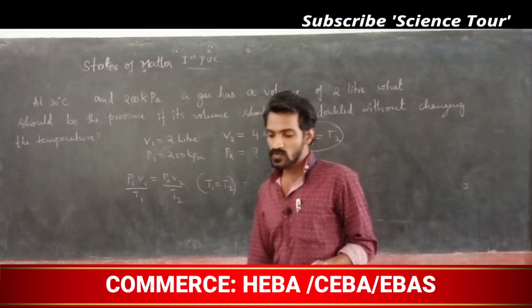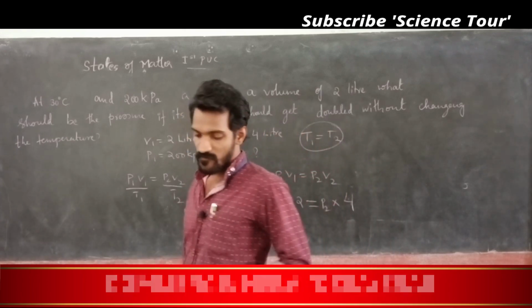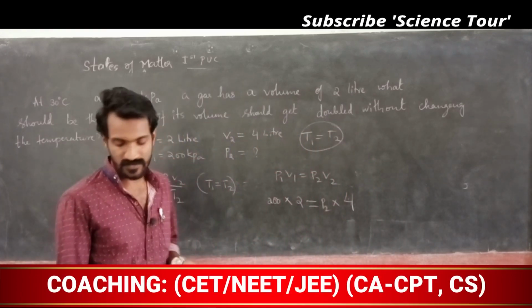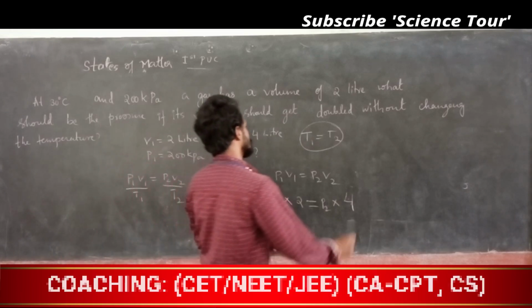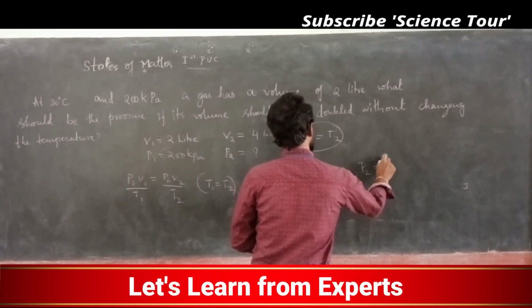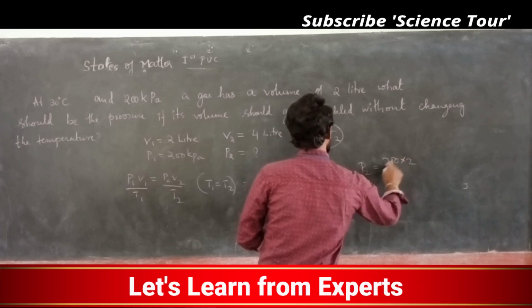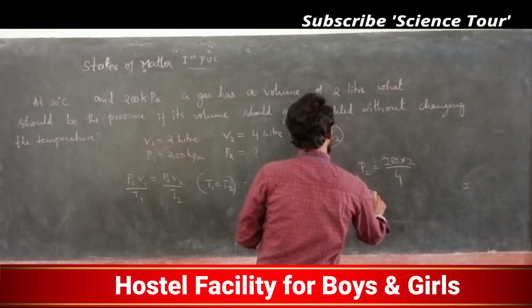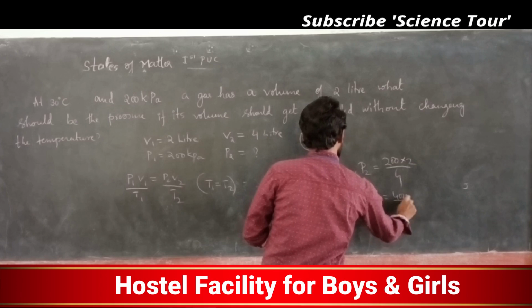So 200 into 2 is 400, divided by 4 is how much? Tell me the answer. P2 is equal to 200 into 2 divided by 4, that means P2 is equal to 400 divided by 4.